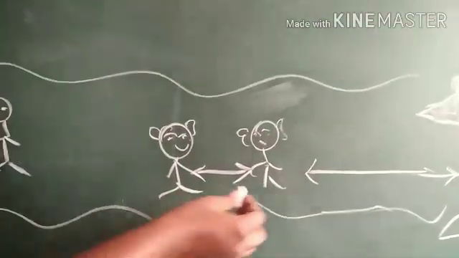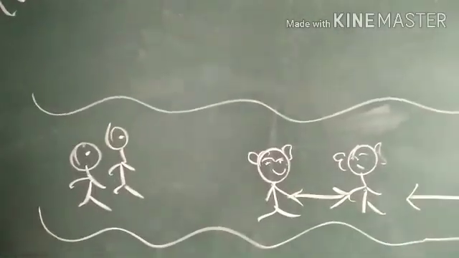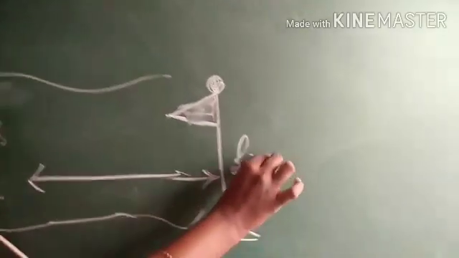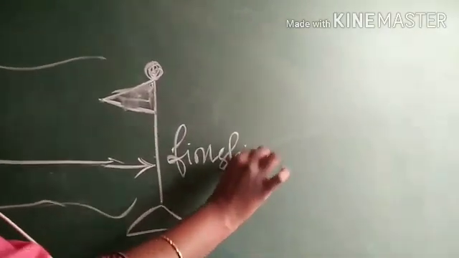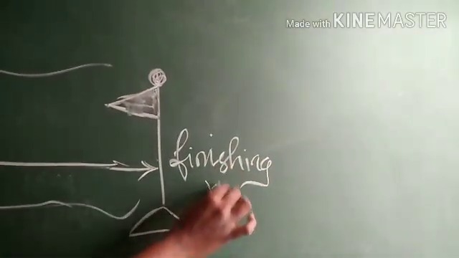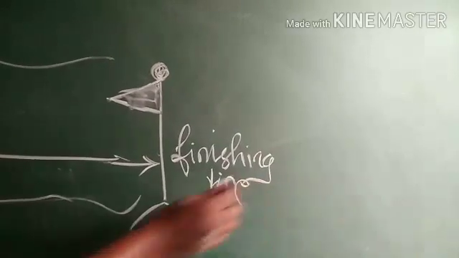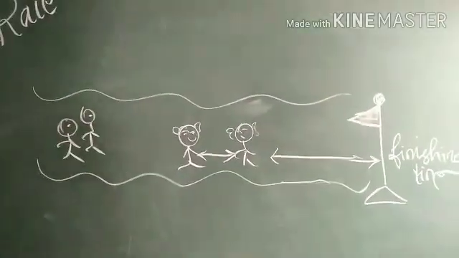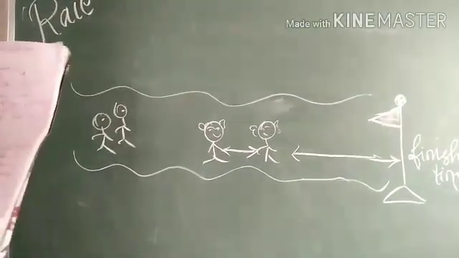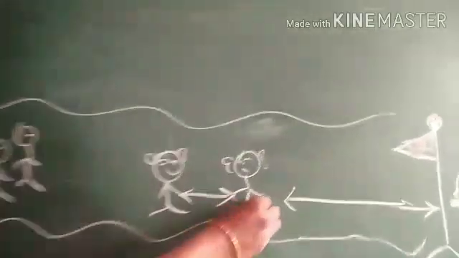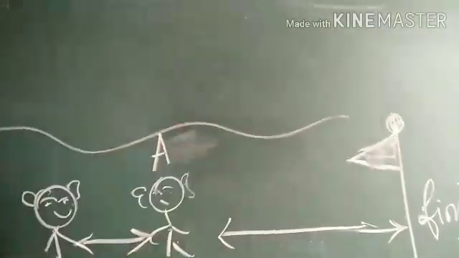So there are 4 people running in this competition and this is your finishing line. 4 persons have participated in this race and this person is called Arundhati.